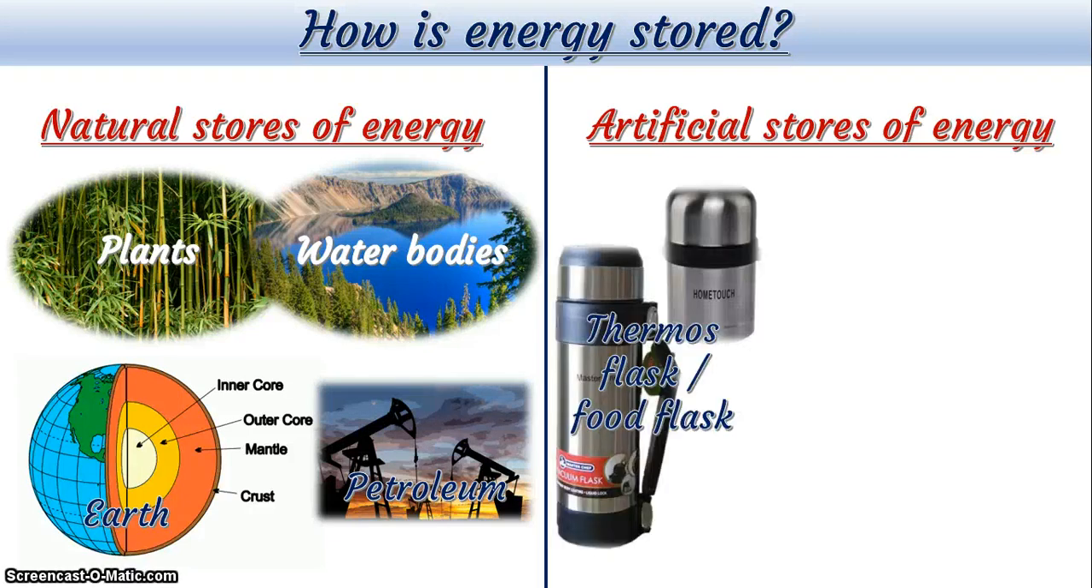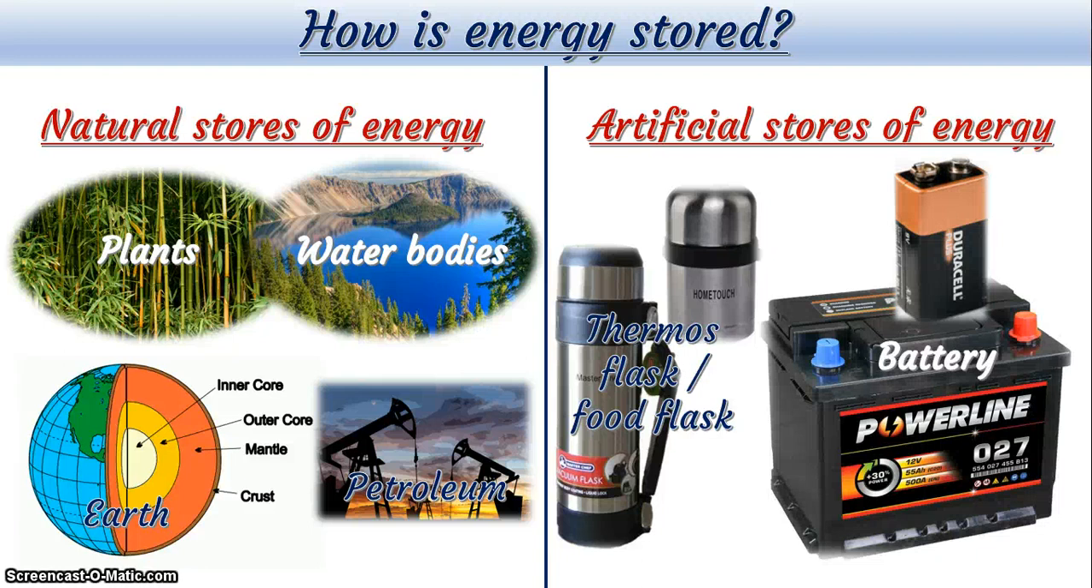This includes your thermos flask or your food flask. You put something in, it remains there, it stores the heat. So we say it's an artificial store of energy. And your battery, we design batteries that store electrical energy in the form of chemical energy. So these are examples of artificial or man-made stores of energy.